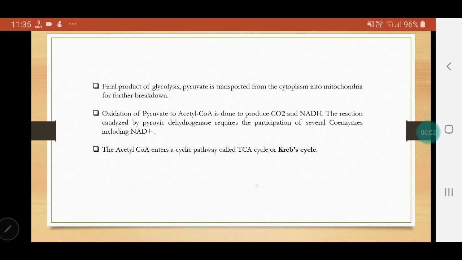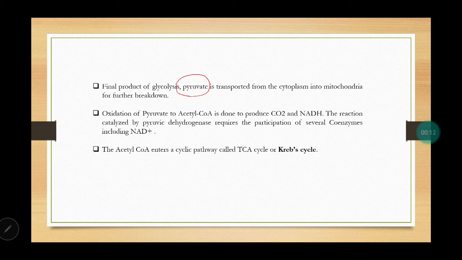Now, in the previous lecture video, we had seen regarding glycolysis. Now, what happens after the final product of glycolysis, that is pyruvate, is formed? If we are talking about aerobic respiration, it will be transported into the mitochondria for further breakdown. So, pyruvate becomes acetyl-CoA, and this is done to produce carbon dioxide and NADH molecule. This reaction is carried out by pyruvate dehydrogenase, and this acetyl-CoA then further reaches another cyclic pathway called TCA